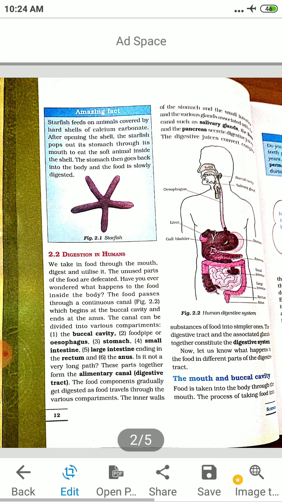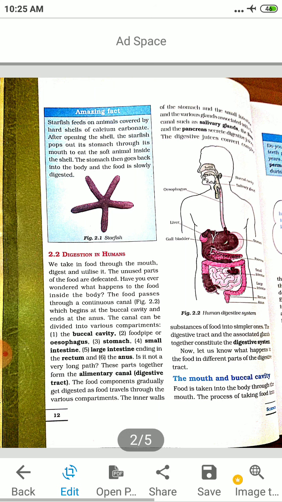It is not a very long path. These paths together form the alimentary canal. It is called alimentary canal or the digestive system. The food components gradually get digested as food travels through the various compartments. So in each compartment, different components of food are digested.